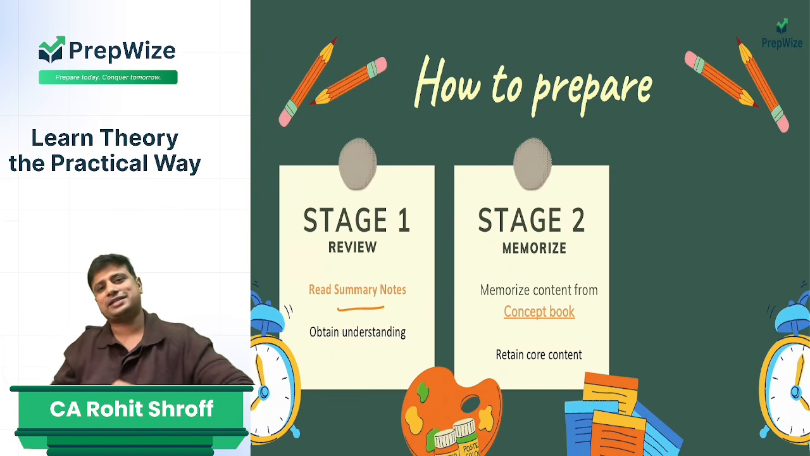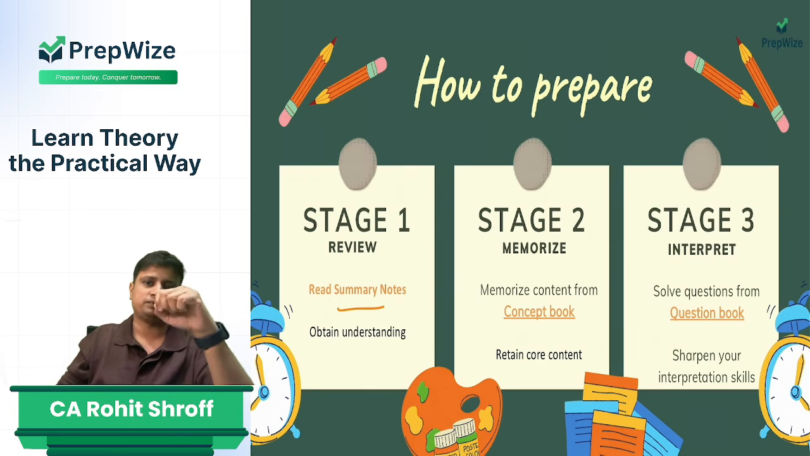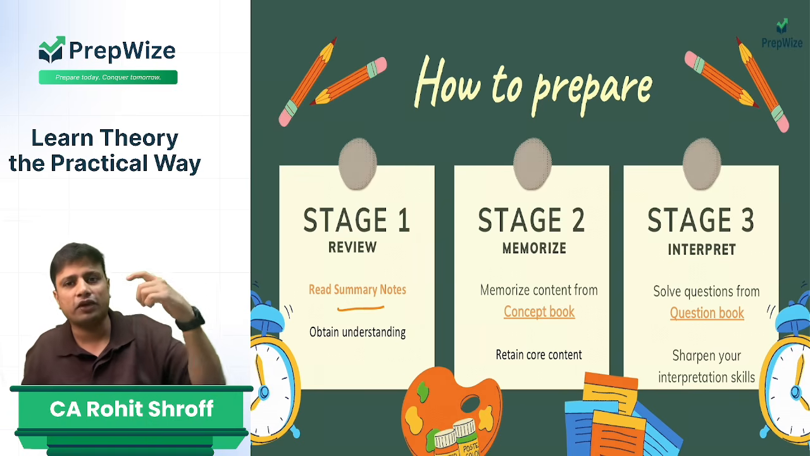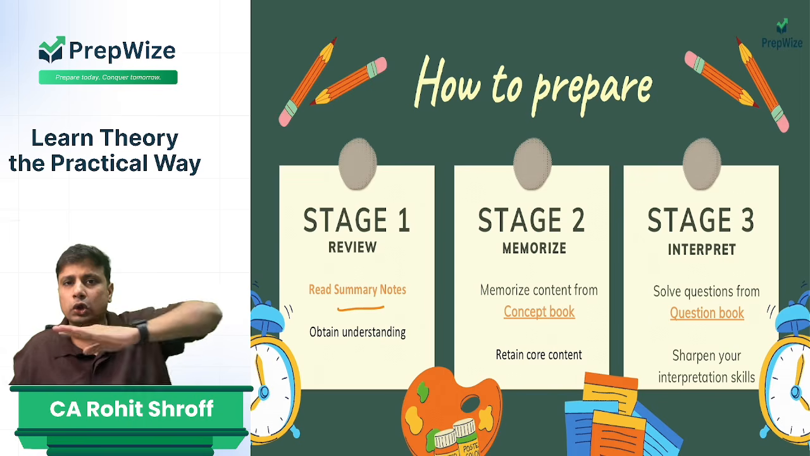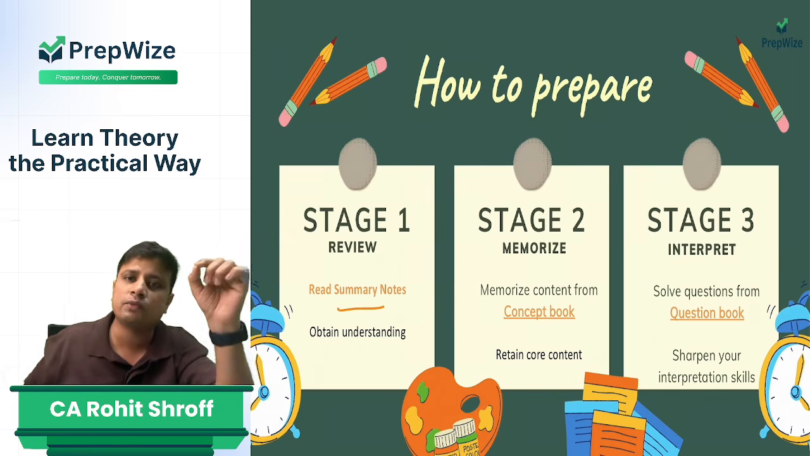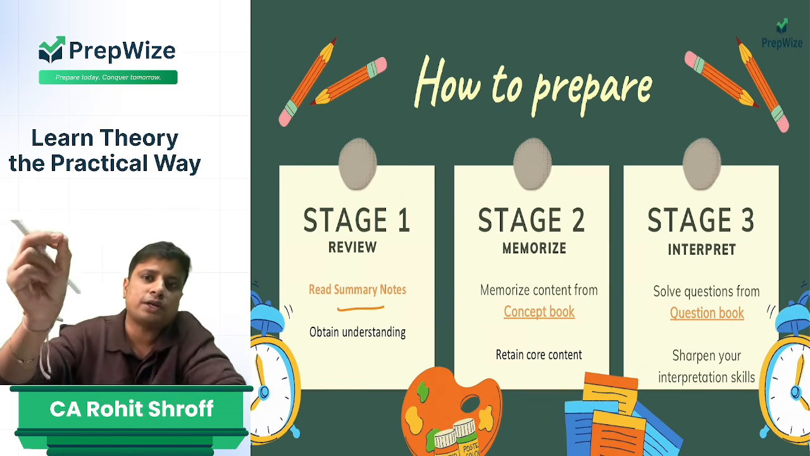But once you have memorized, I have seen a lot of students fail in interpreting the question. So now you will solve the question bank chapter by chapter. In fact, wherever possible, topic by topic. Let's say you are preparing chapter 4. No need to complete the whole chapter and then solve the question bank. Let's say you're done with SA 505, solve the question bank of 505. You're done with SA 501, solve the question bank of 501.